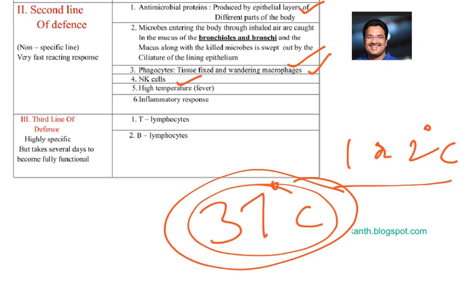And inflammatory responses. Inflammatory responses are caused by inflammatory mediators like mast cells and basophils. These are all going to create the inflammatory response, which is also a part of the second line of defense. So antimicrobial proteins, the mucus along with the ciliature of the lining epithelium, phagocytes, natural killer cells, high temperature, and inflammatory response are said to be the non-specific second line of defense, which is a very fast reacting response.